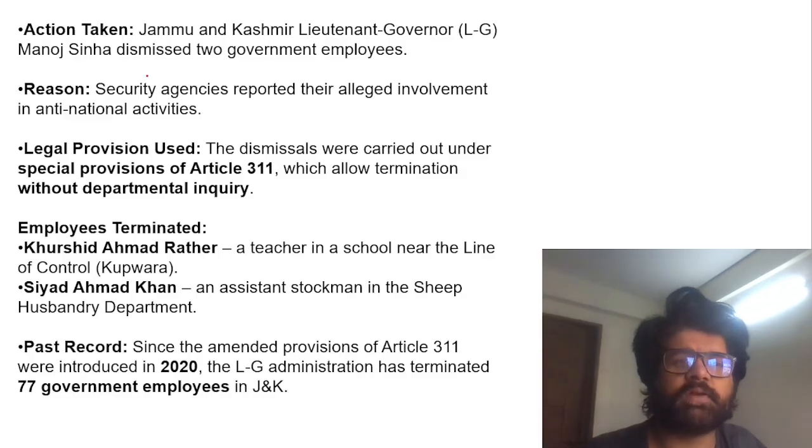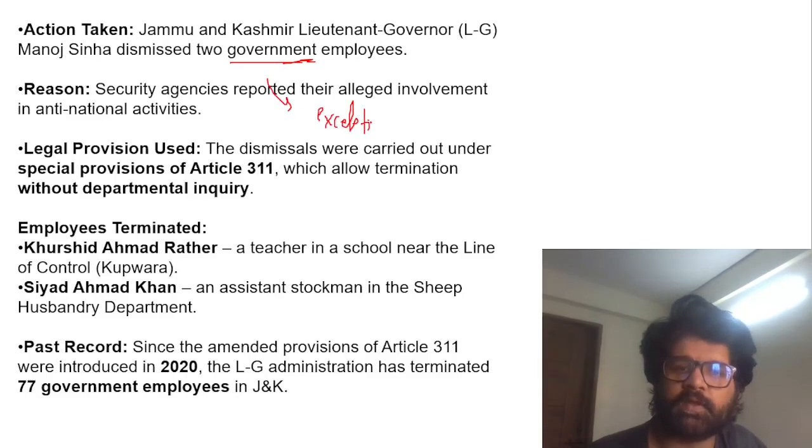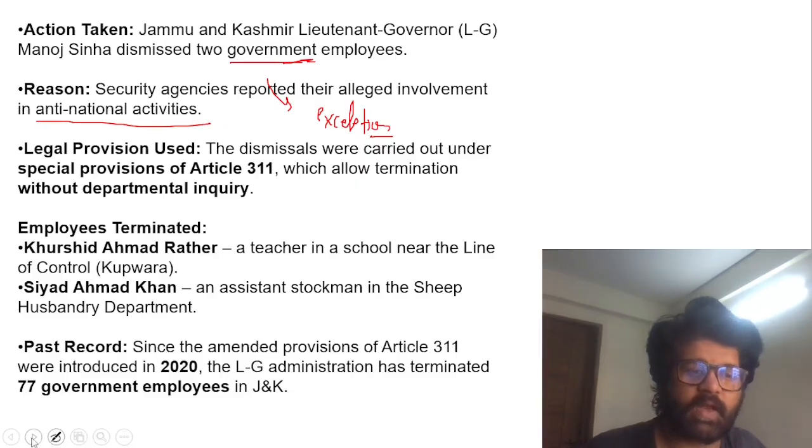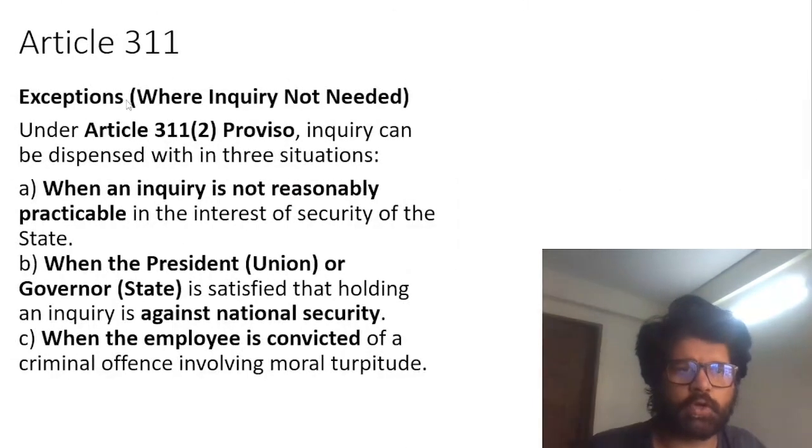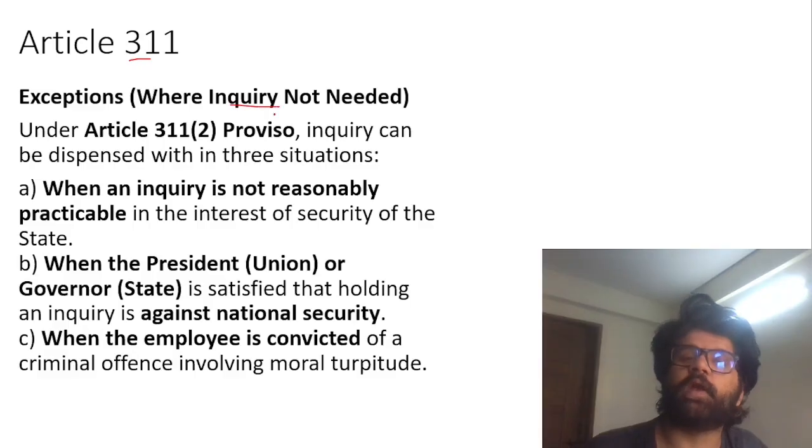Jammu Kashmir Lieutenant Governor dismissed 2 government employees, invoking the exception clause of Article 311. There was no inquiry, nothing happened, because they were supposed to be involved in anti-national activities. What are these exceptional clauses under Article 311 where inquiry will not be needed?